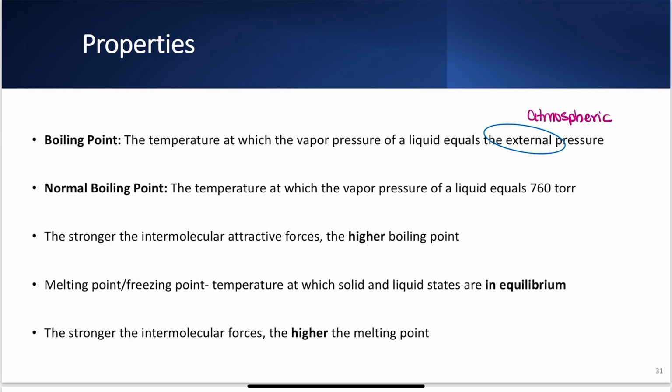Normal boiling point is defined as the temperature at which the vapor pressure of a liquid equals 760 torr. Why do we have to have a normal boiling point? Well, because we don't all live in the same atmosphere, right? We live on Earth. But we don't all live in the same comparison to sea level. Some of us live in lower ground, some of us live in higher ground. Throughout the world, we have different places. And so we have to have something so that I here in North Texas can talk to someone who lives in Denver, Colorado, and be able to compare our results. So normal boiling point is our standard.